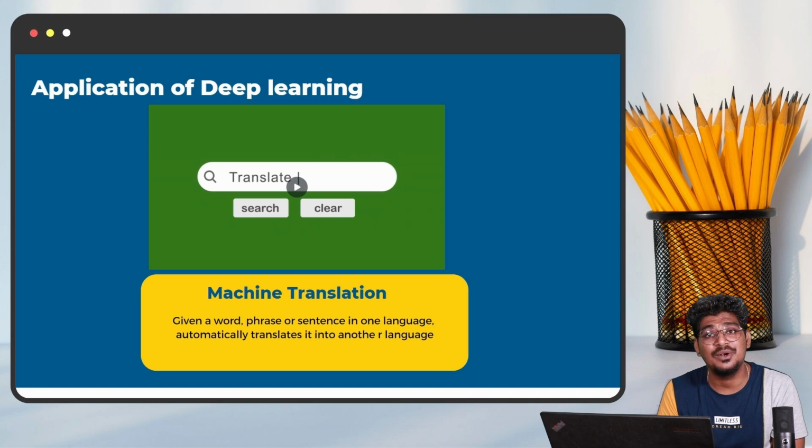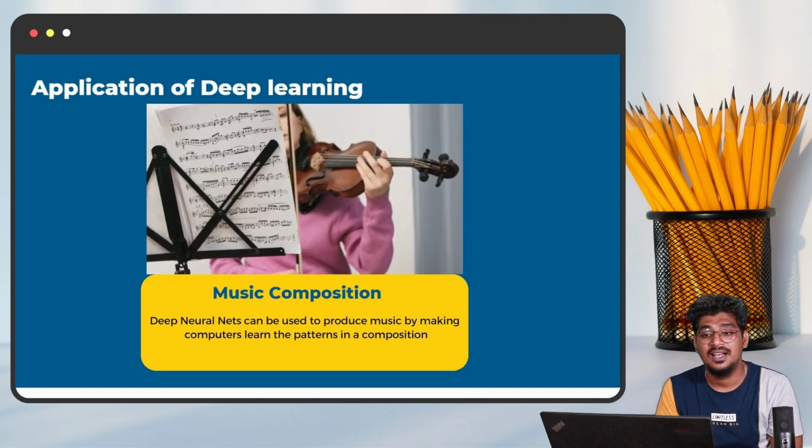With the help of the deep learning training model. Okay, you had an experience about this already, right? Yeah. What about the next thing?